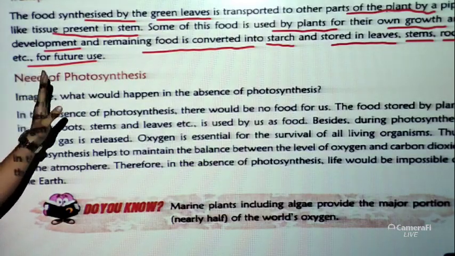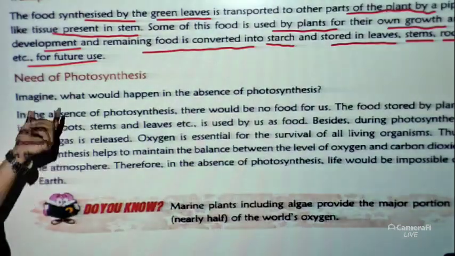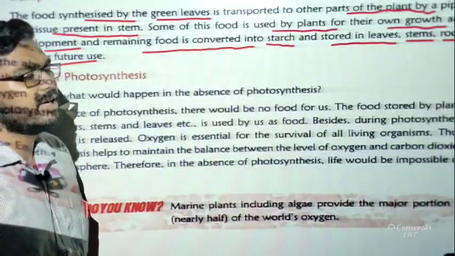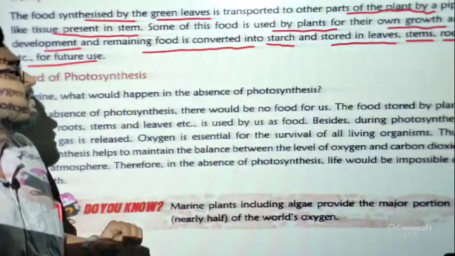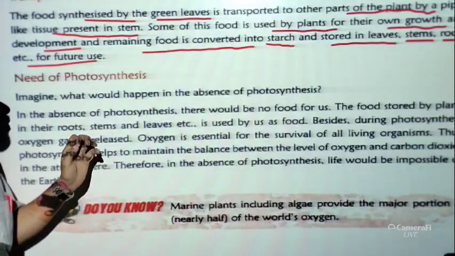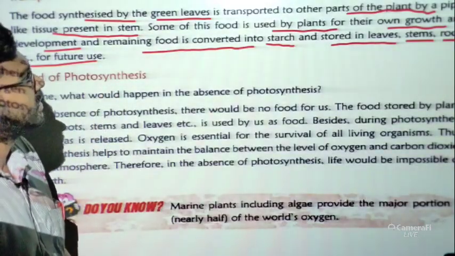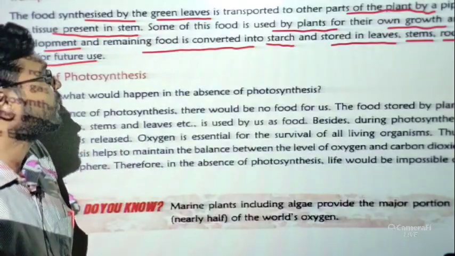I hope it is clear up to this. The need of photosynthesis, students, we will discuss in our next video lecture. So students, read up to this, and I hope when you read, the concepts will definitely become clear.